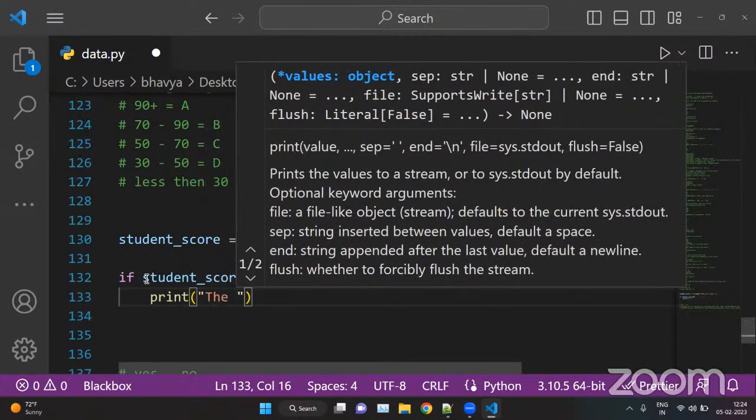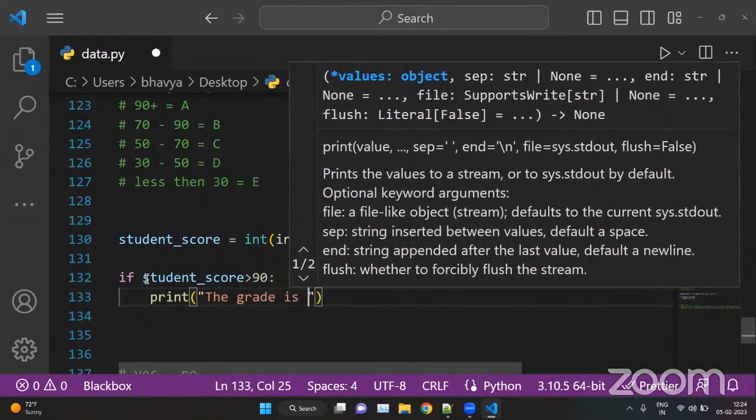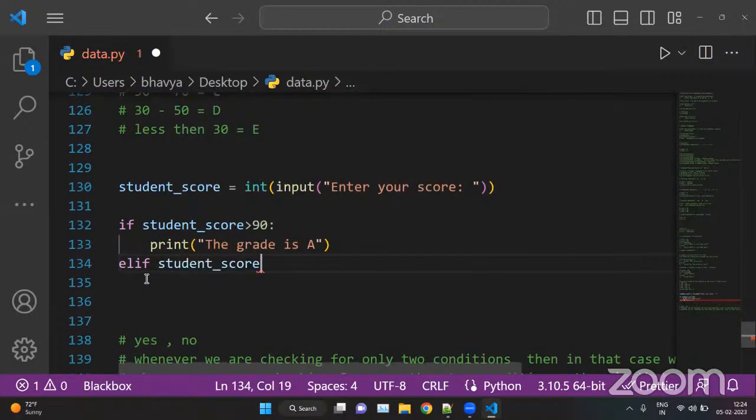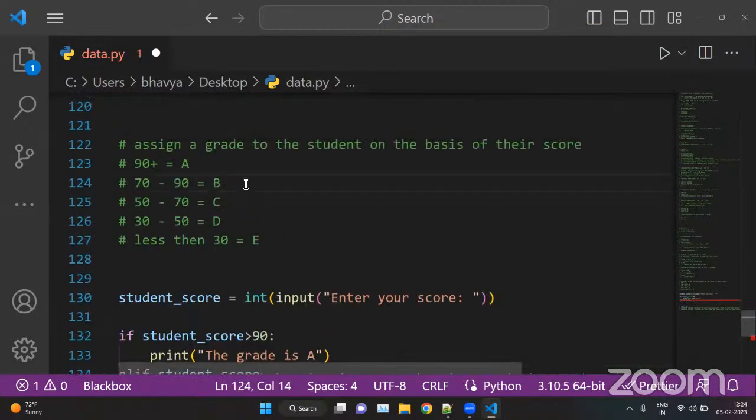We can put the grade is A. Elif. Okay. Same as, if the student score is in between 70 to 90, here we can create a condition. So that is greater than 70 and less than or equal to 90.